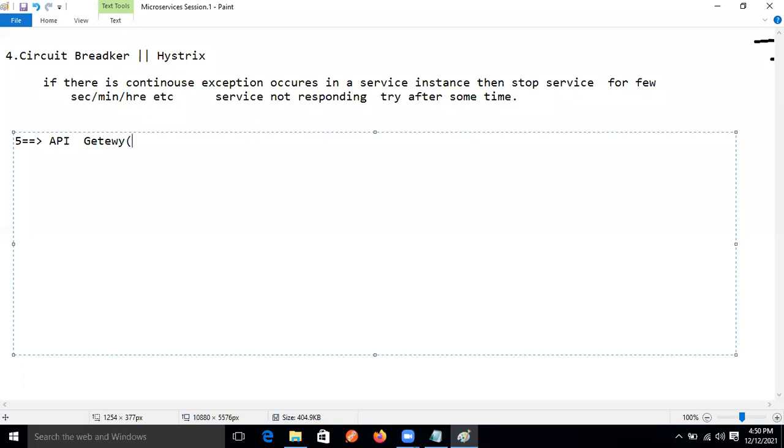API gateway. Correct, right? Gateway, spelling is correct? G-A-T-E-W-A-Y, bro. Gateway. Yes, yes. One minute. Carry on.